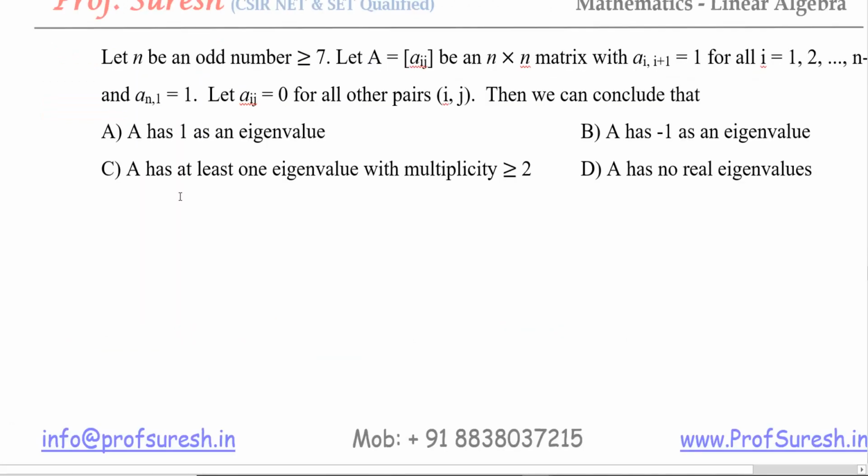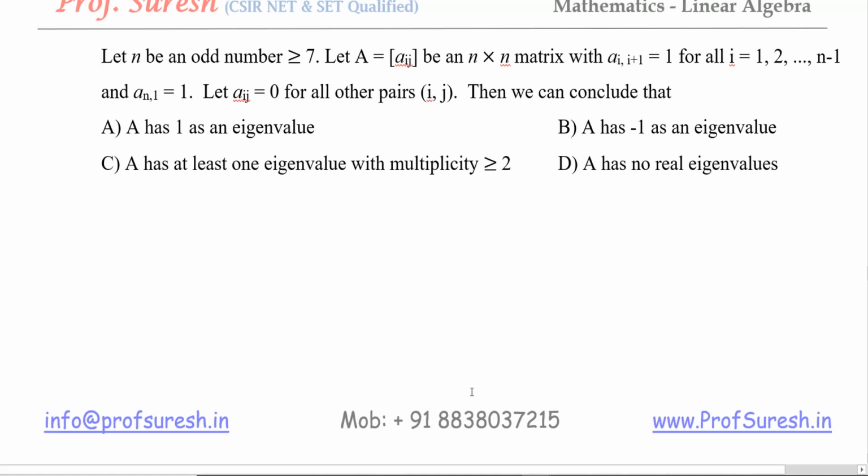Question 117. Let n be an odd number greater than or equal to 7. Let A equal to Aij be an n by n matrix with A i, i plus 1 equal to 1 for all i equal to 1 to n minus 1, and A n, 1 equal to 1. Let Aij equal to 0 for all other pairs i, j. Then we can conclude that... So here n is an odd number and also greater than or equal to 7. So we should not take an order 3 matrix like that. Minimum we should take a 7 by 7 matrix.